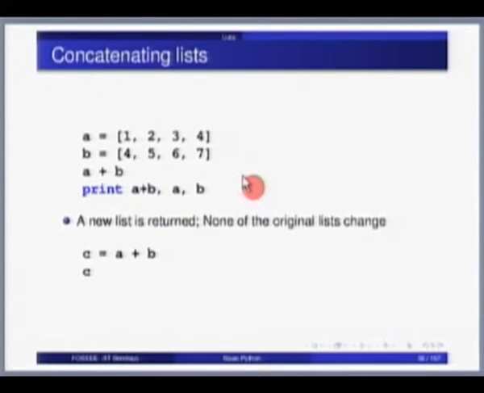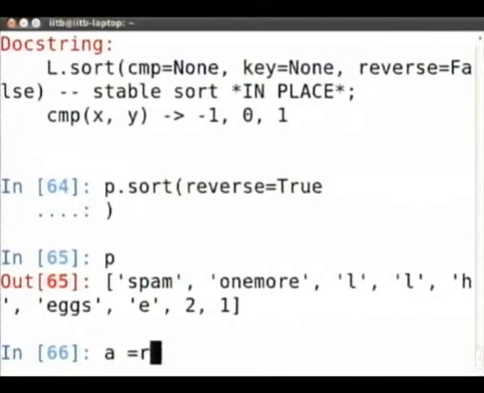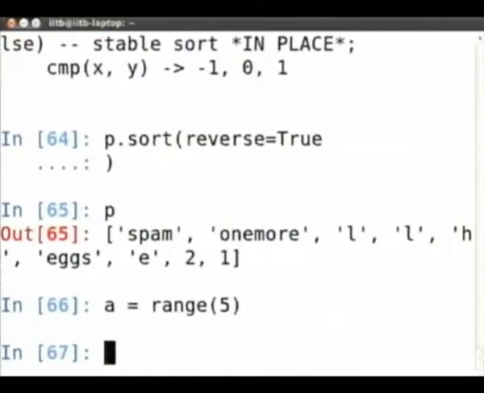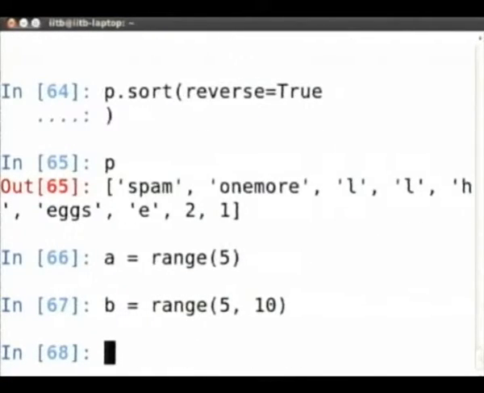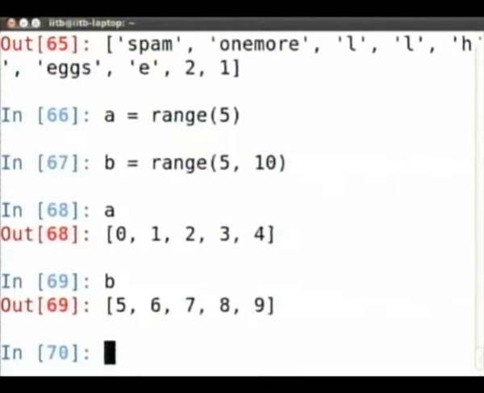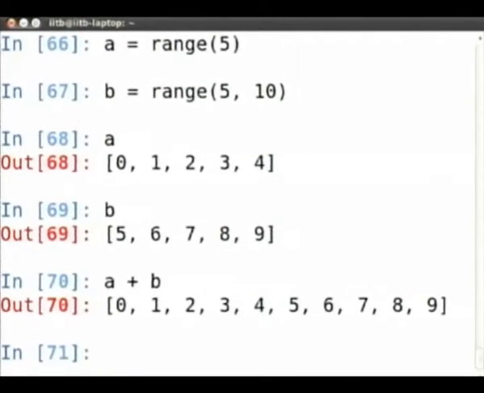Now earlier we saw that there are certain simple operations you can do with lists. So let us say A is range 5, B is range, A is this, B is this. Now if I do A plus B, it will basically concatenate the two lists into a new list. So when I do A plus B, it is creating a new list.